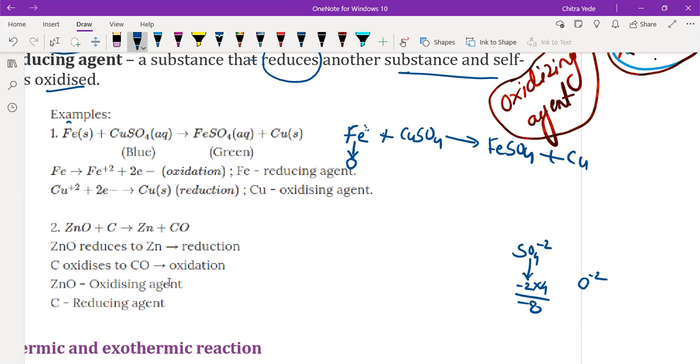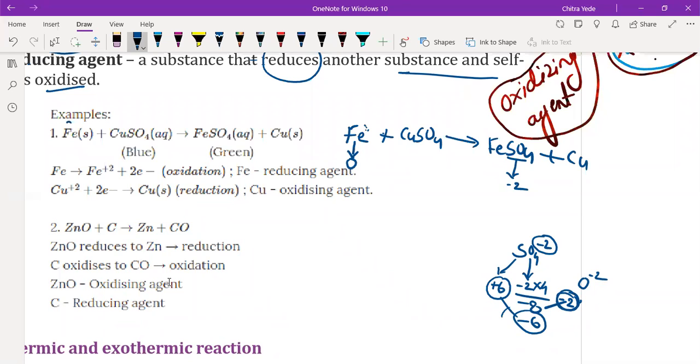Okay, see here, -2 charge is shown on the top of the sulfate group. That means from the -8, I am going to separate the two negative charges here. What will remain? -6 charge. So the -6 charge has to be neutralized. That means sulfur will have +6 charge. So +6 and -6 get cancelled, and the total charge remaining on SO4 will be -2. So here SO4 contains -2 charge. FeSO4 is neutral.